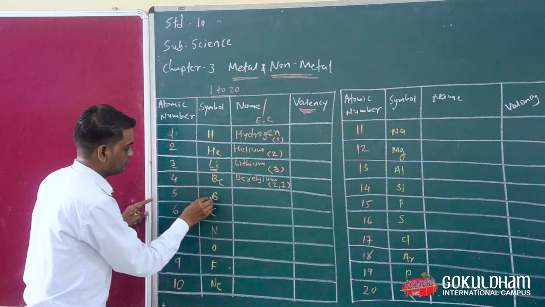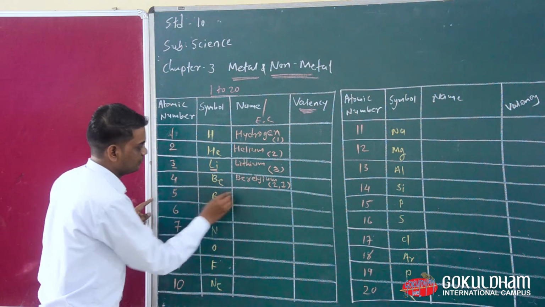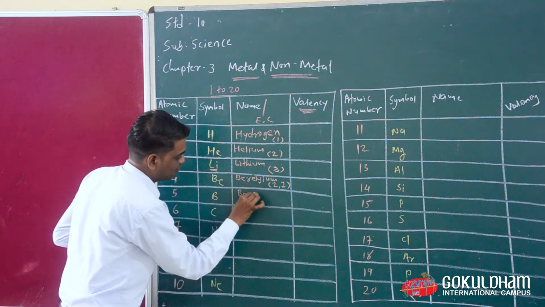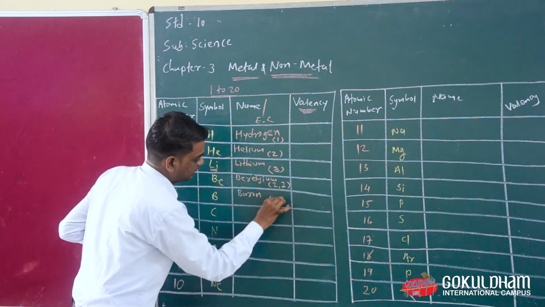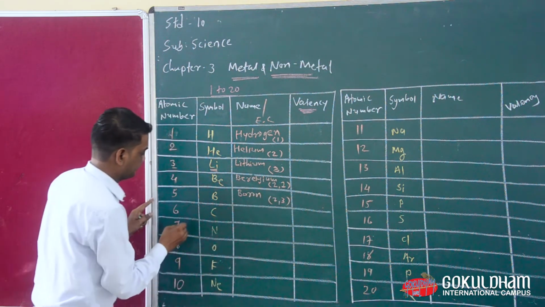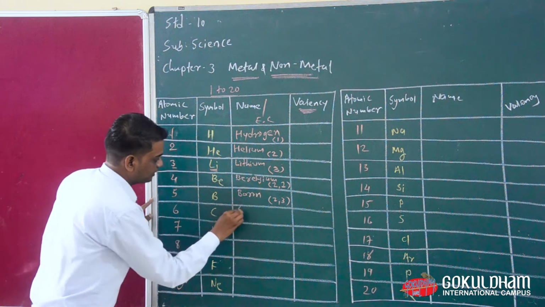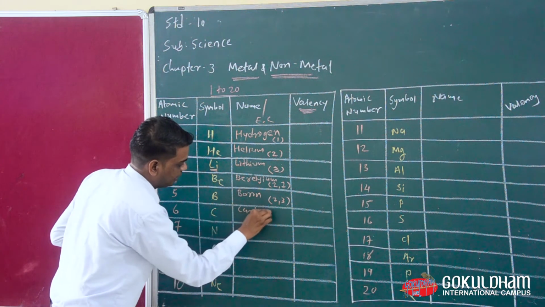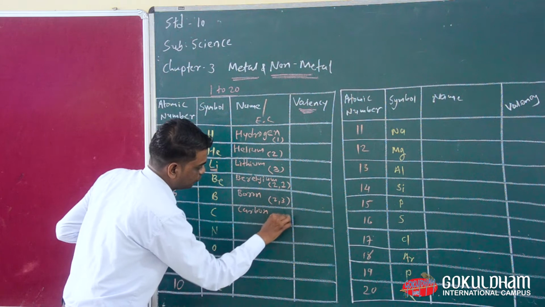Then boron. The atomic number of boron is 5, so we write boron, and the electronic configuration is 2,3. Then carbon, and the electronic configuration is 2,4.